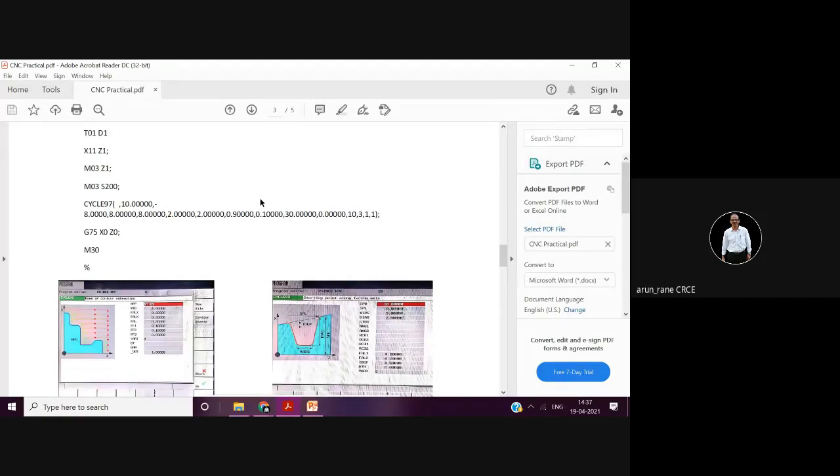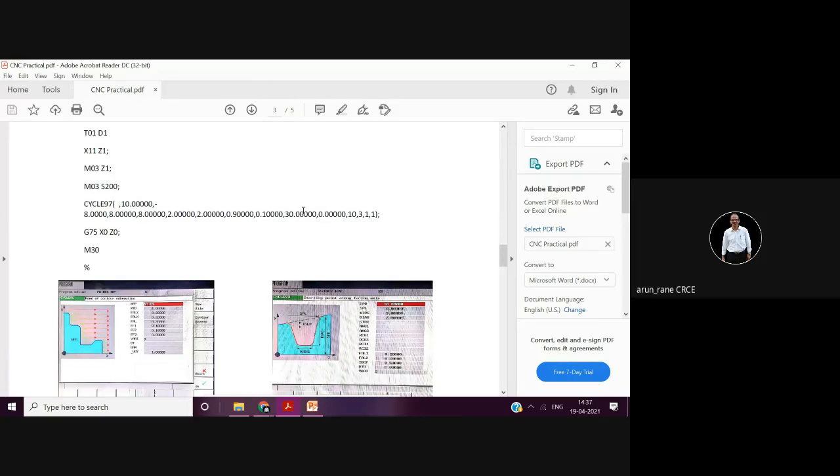That distance in the X and Z directions is called the X offset and Z offset. These offsets are taken by a tool probe, a device which helps you take the tool offset. These tool offsets are written in D1.